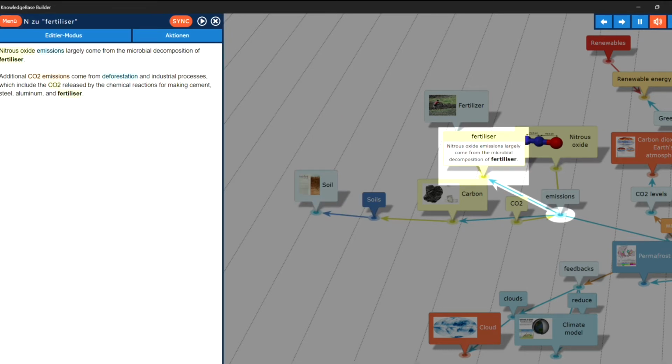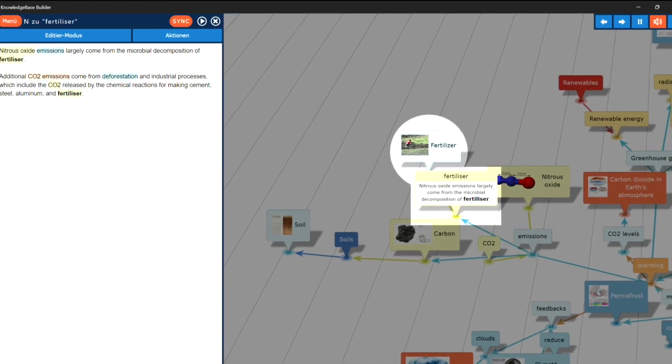Fertilizer. Nitrous oxide emissions largely come from the microbial decomposition of fertilizer. The topic, fertilizer in overview.